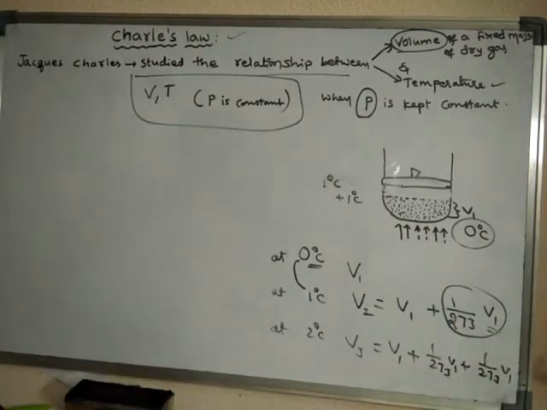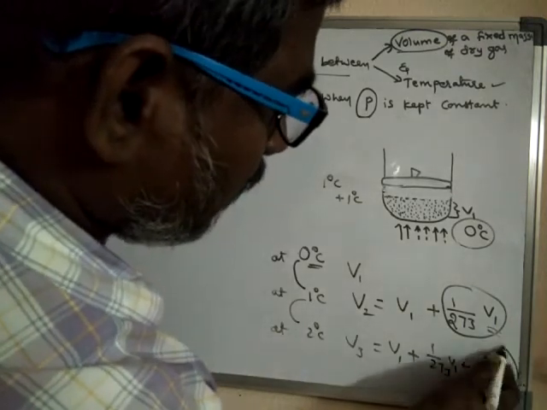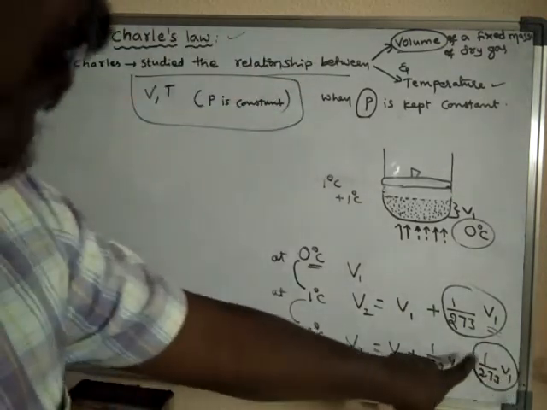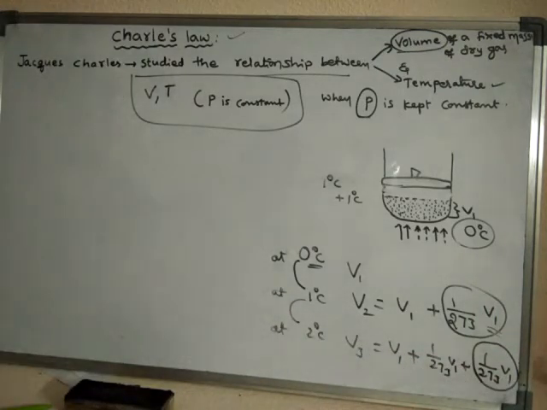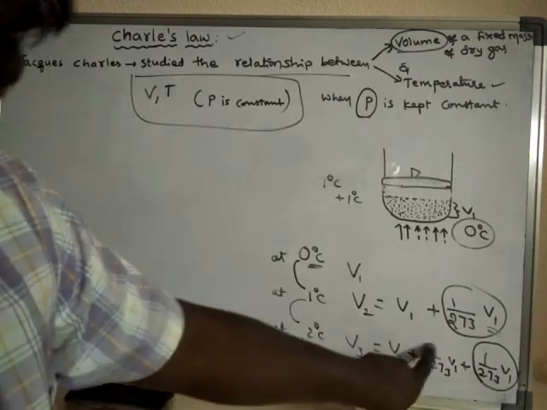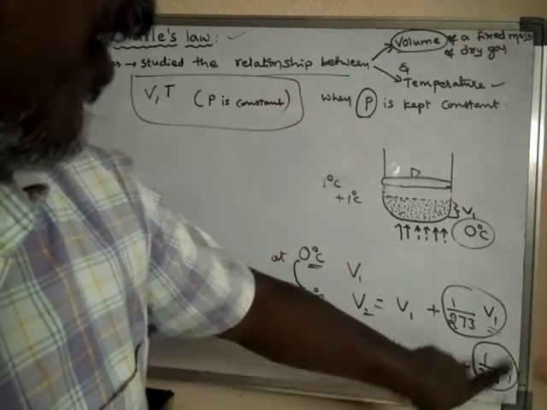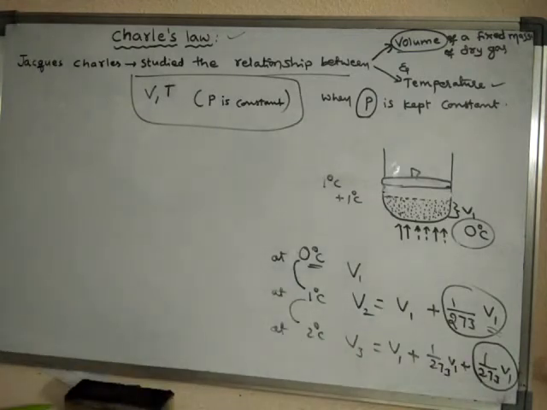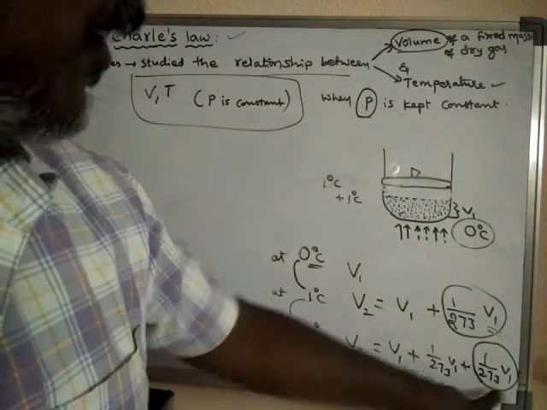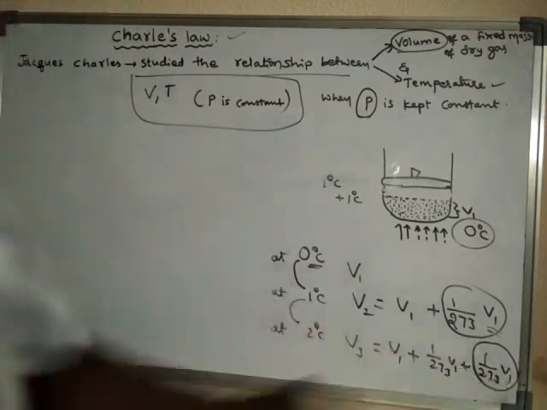And if the temperature is raised by 1 more degree centigrade, there is again an increase in volume of the same amount, 1 by 273 of its initial volume at 0 degree centigrade.